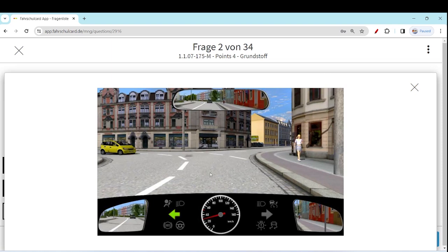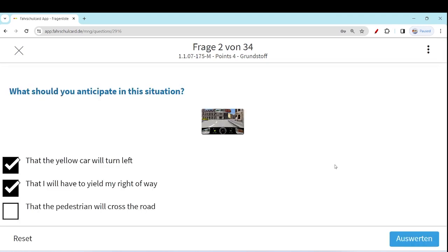Because if you continue to drive here, given the way the yellow car is driving, there could be a collision. Ideally you are on the priority road, going straight in a sense, and the yellow car is taking a left turn. As per the rule, the yellow car has to allow you to pass first. But the scenario looks like the yellow car will continue to drive and take the left turn. So as a responsible driver, maybe you have to yield your right of way.